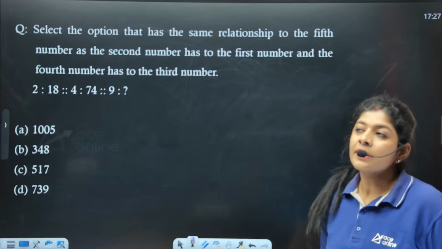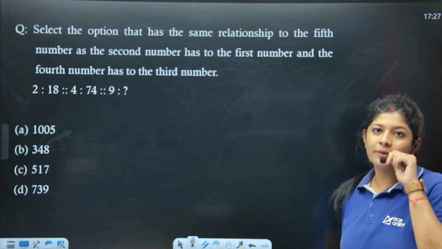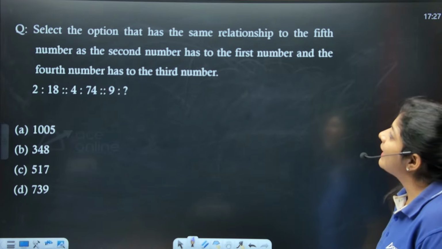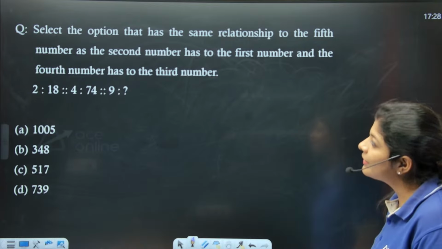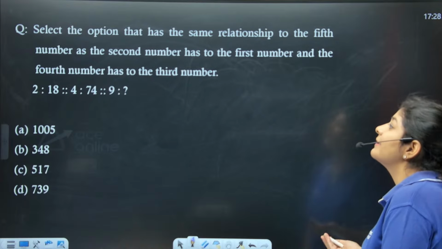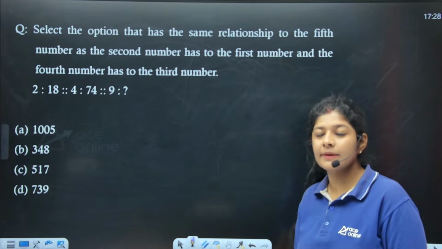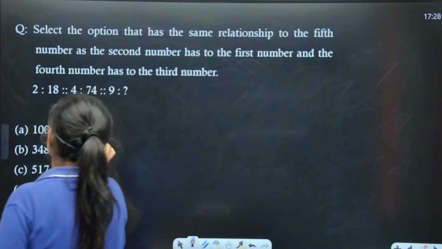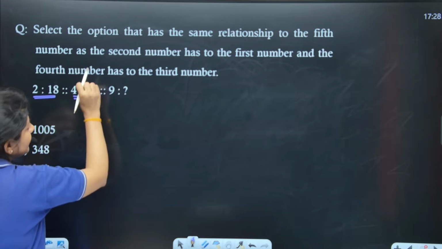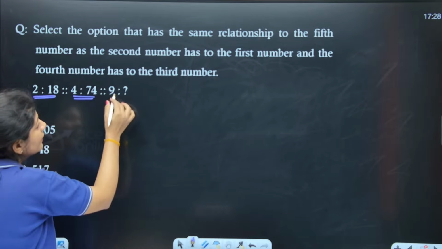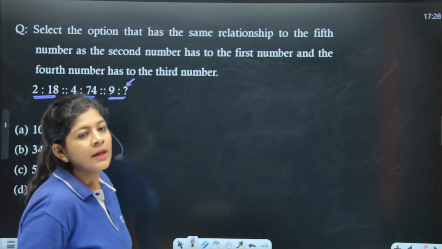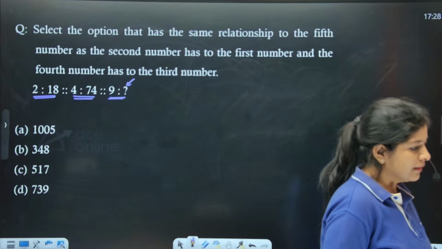So here, the next question is again from the concept of the analogy, and the question is saying that select the option that has the same relationship to the fifth number as the second number has to the first number, and the fourth number has to the third number. So basically there's a logic or relation in between them. Similarly, the same logic and the same relation is applicable over here. With that one, we need to figure out the value of this question. So let me know what answer you people are getting.